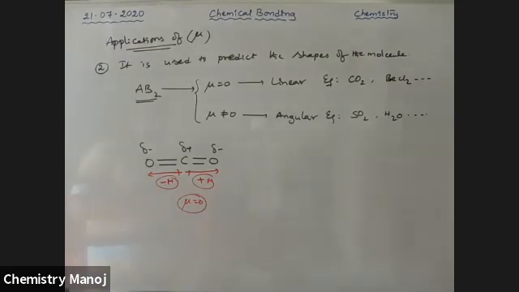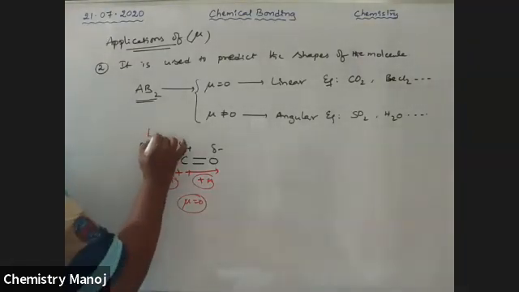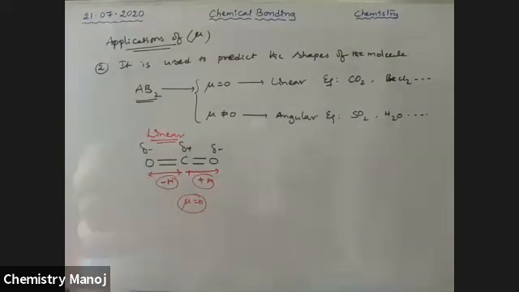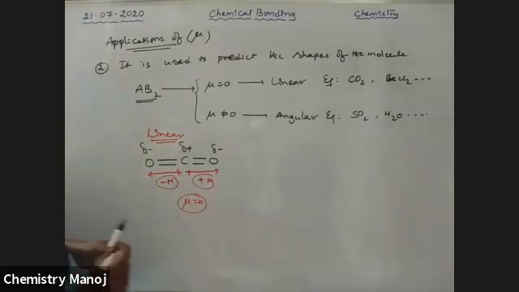Mu is equal to 0. Therefore, the molecule has a linear shape. So for a linear shape, mu is equal to 0. Let's take one more example.